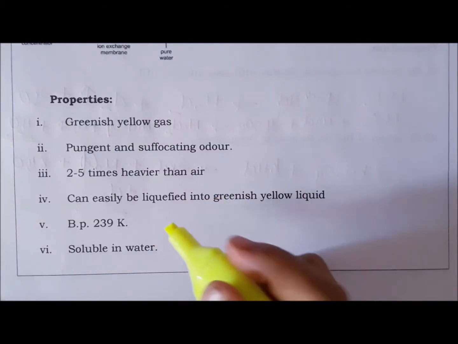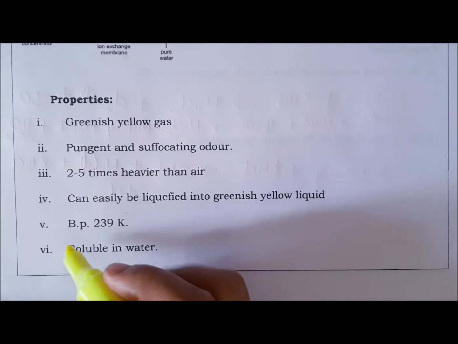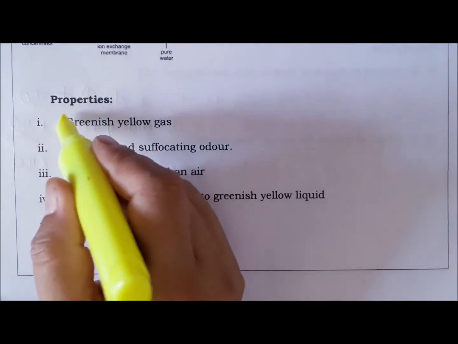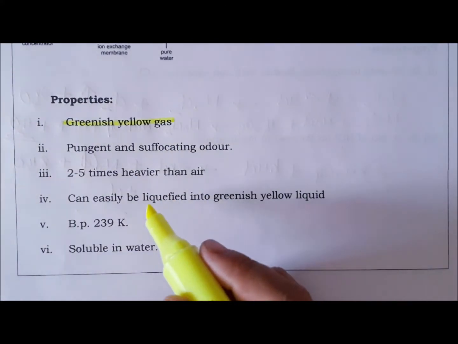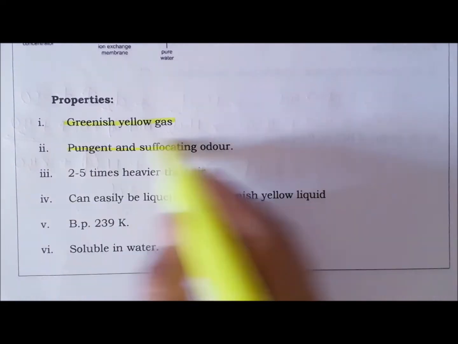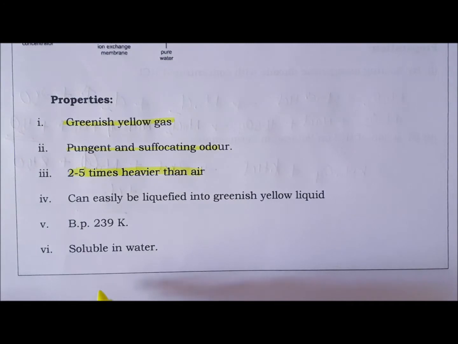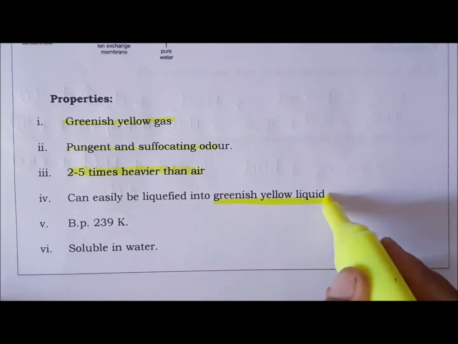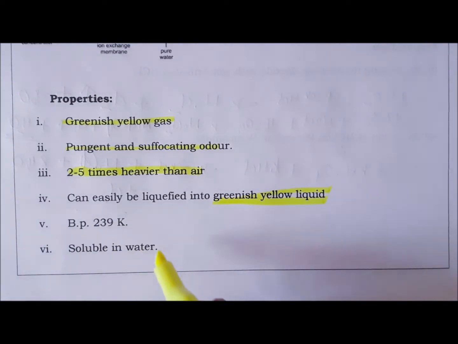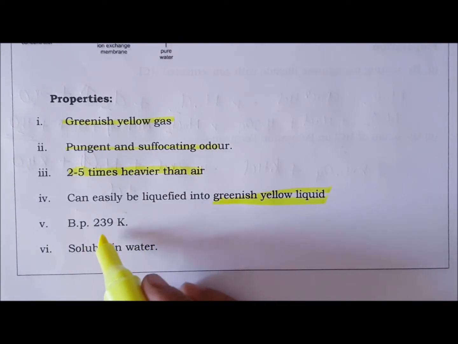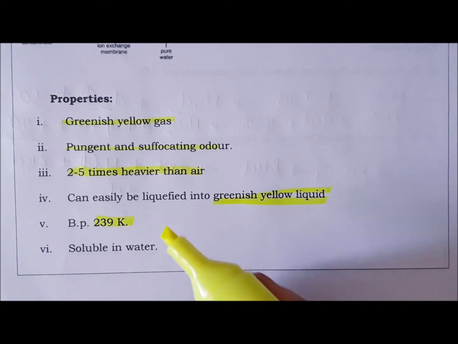Now properties. Its color is greenish yellow, and for that reason the name given to it is chlorine. It has a pungent and suffocating odor, and it is 2.5 times heavier than air, so it can easily be liquefied, and you get a greenish yellow liquid. It has a boiling point of 239 Kelvin, and it is highly soluble in water.